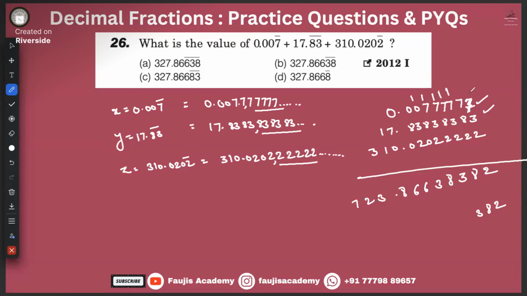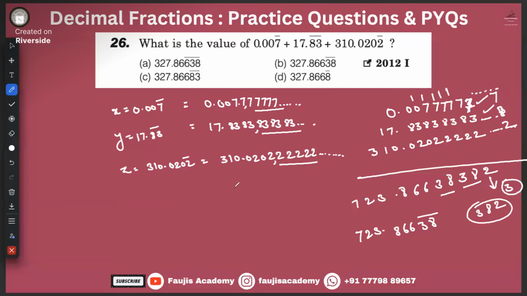If you extend this number further, you will eventually realize that this number will turn out to be a 3 only. So this 3838 will get repeated, right, guys? So 723, 866, 38 bar will be your answer. Since we are terminating it here, we are assuming that it's ending here. 732. This will be the last one, right?